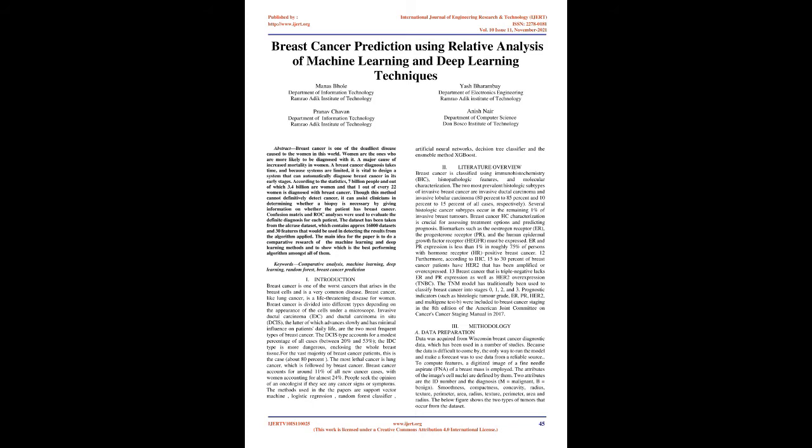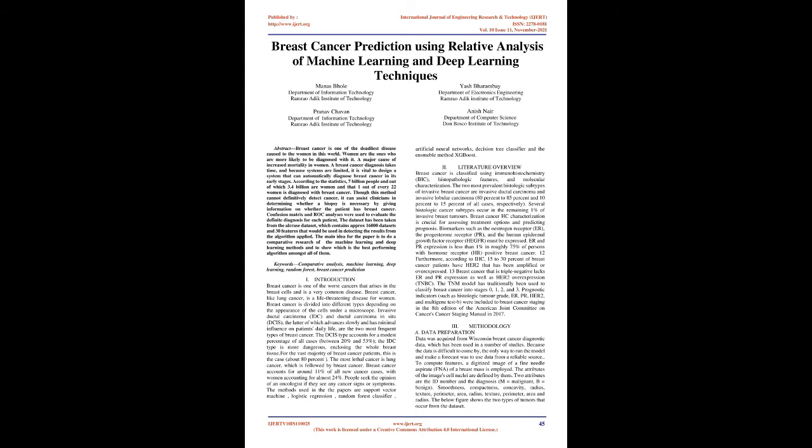2. Literature overview: Breast cancer is classified using immunohistochemistry, IHC, histopathologic features, and molecular characterization. The two most prevalent histologic subtypes of invasive breast cancer are invasive ductal carcinoma and invasive lobular carcinoma, 80% to 85% and 10% to 15% of all cases, respectively. Several histologic cancer subtypes occur in the remaining 1% of invasive breast tumors. Breast cancer IHC characterization is crucial for assessing treatment options and predicting prognosis.